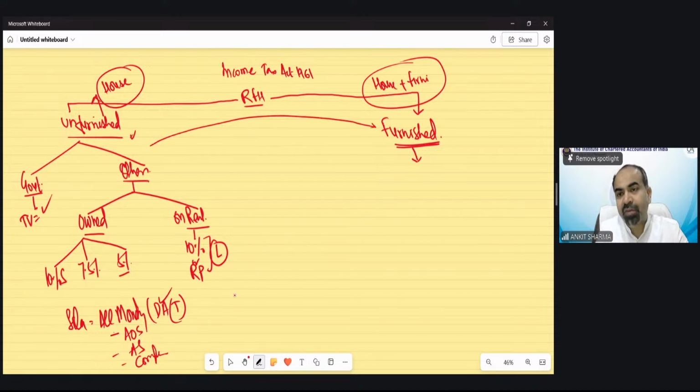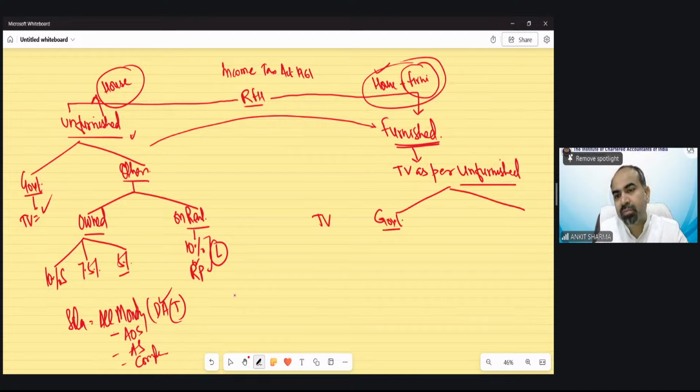So first of all, we have to find out the taxable value as per unfurnished, exactly the same. Because additionally, we just need to add this furniture taxable value. House value automatically needs to be included. So as per unfurnished, we have to find out the taxable value. If it is a government case, then of course as per government provision.